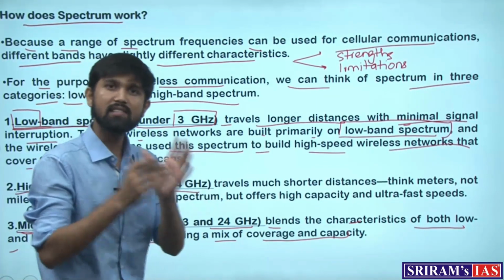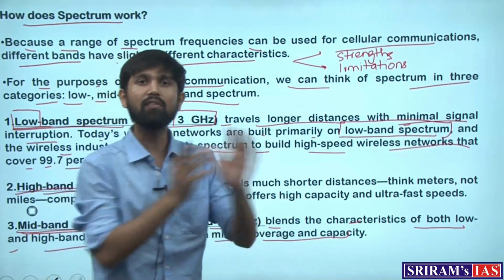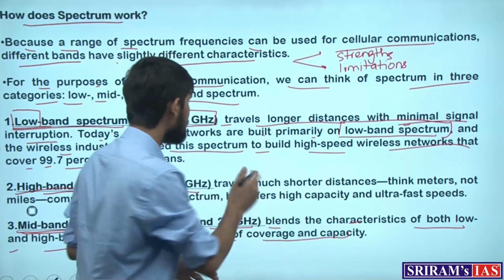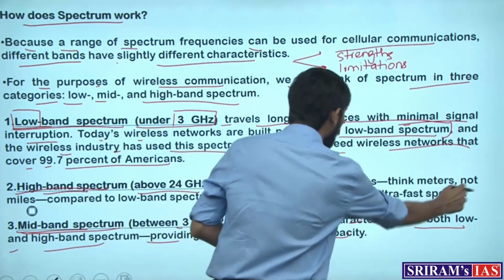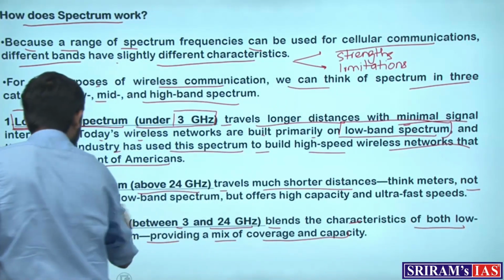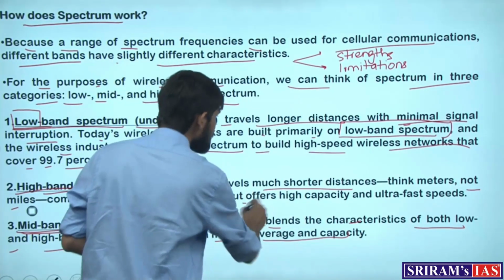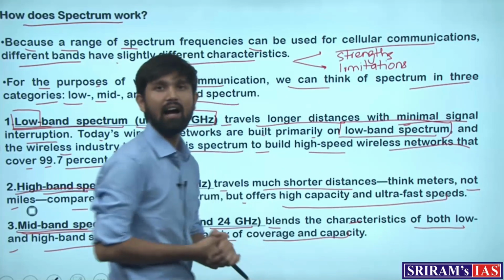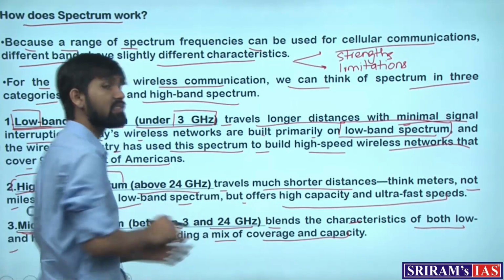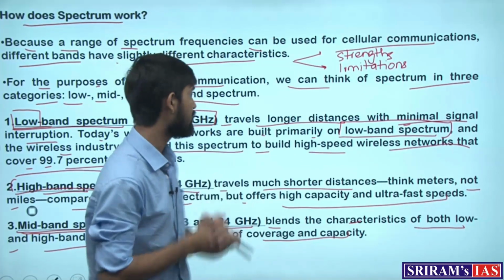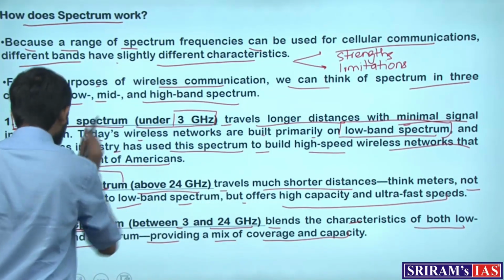Now, since the frequency is very high, the wave travels much shorter distances, not miles, compared to low band spectrum, but offers high capacity and ultra fast speeds. So the characteristics of high band spectrum is the ultra high speeds, and the 5G network is best experienced in